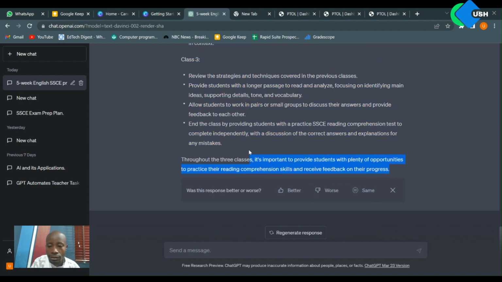And finally, it gave us a suggestion. The AI is smart enough to not just tell us what to do, but give us suggestions about things that we should be thinking about. It says throughout the 3 classes, it's important to provide students with plenty of opportunities to practice their reading comprehension skill and receive feedback on their progress. That's very amazing that the AI can even give us suggestions.